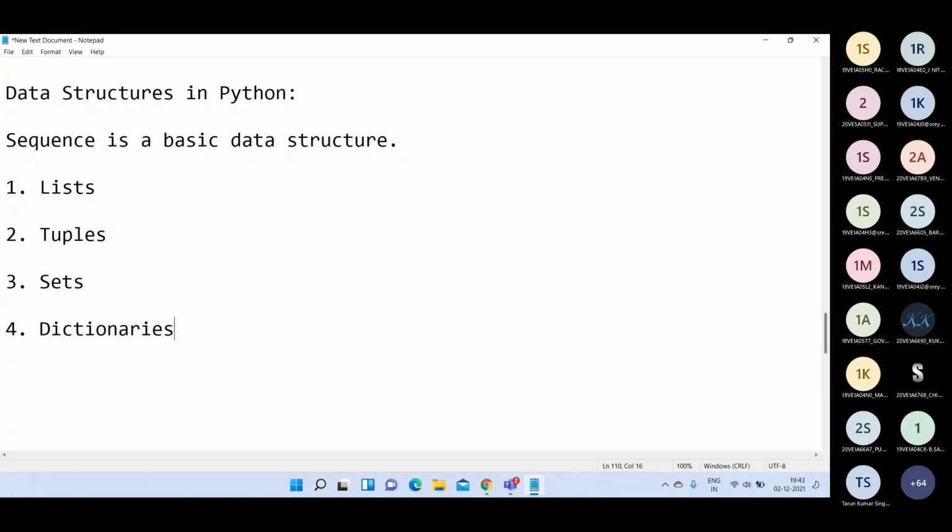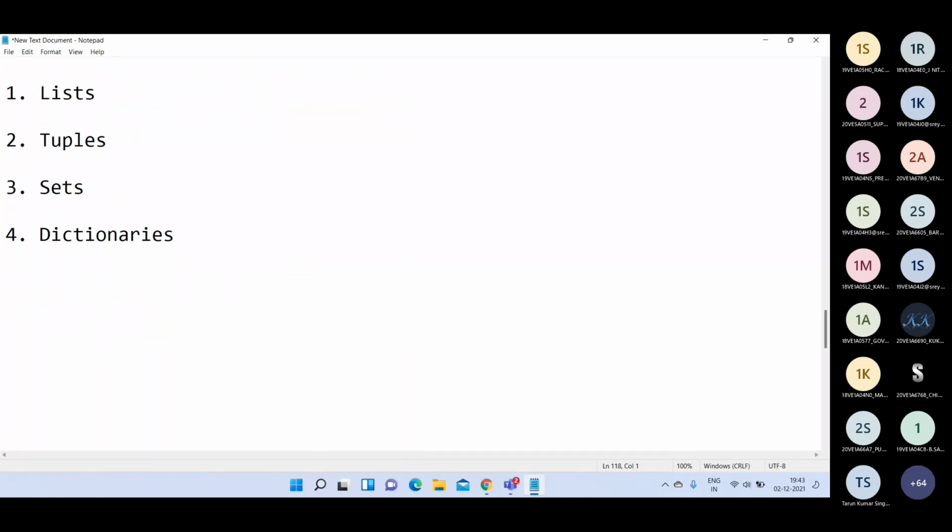We will see them one by one. First we will see lists, then tuples, then sets, followed by dictionaries. These are very important because if you know these things, then whenever you want to implement stacks, queues, trees or linked lists in Python, by using any one of these sequences it is possible to implement those data structures. So it is very important to understand all these concepts.